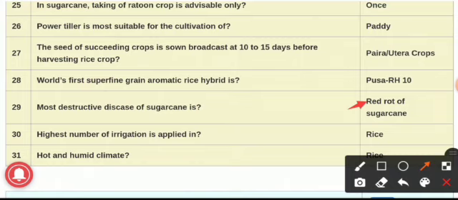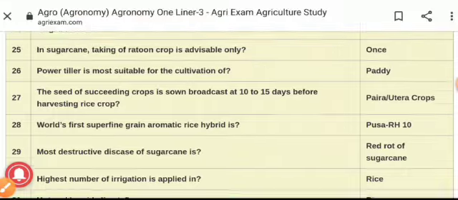Question number 30. Highest number of irrigation is applied in, the answer is rice. In rice crop, the highest number of irrigations is given, and this rice crop requires a hot and humid climate for its cultivation. So this was all about the 30 one-liner questions regarding agronomy.